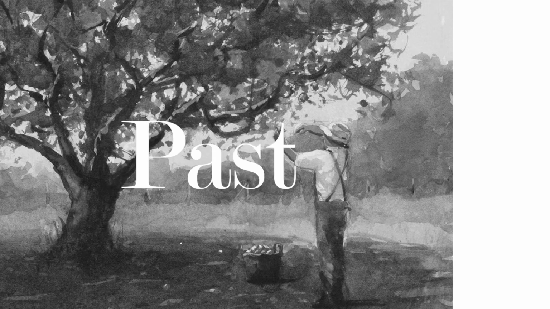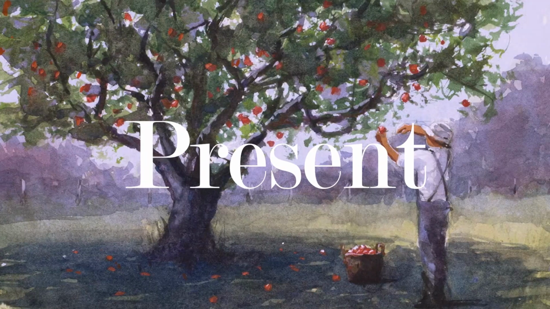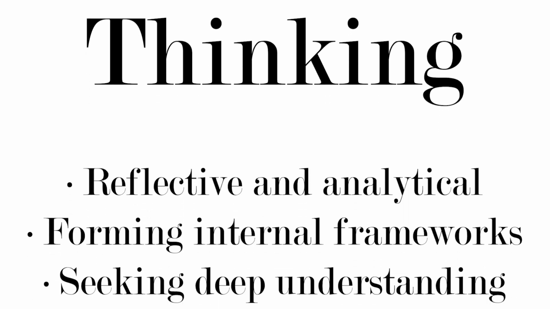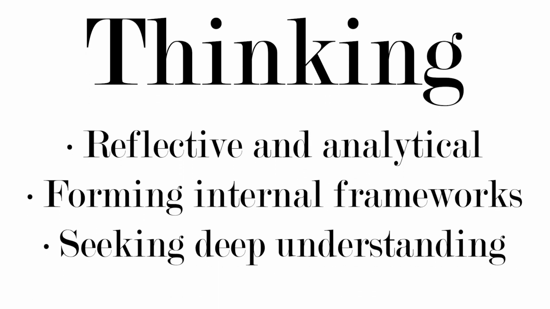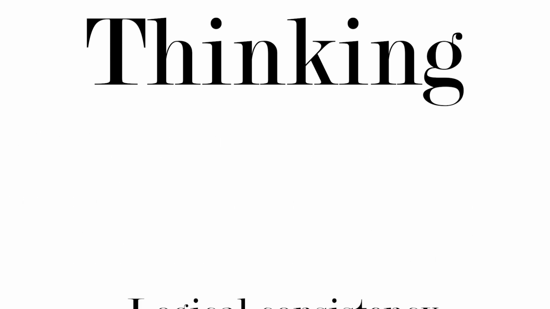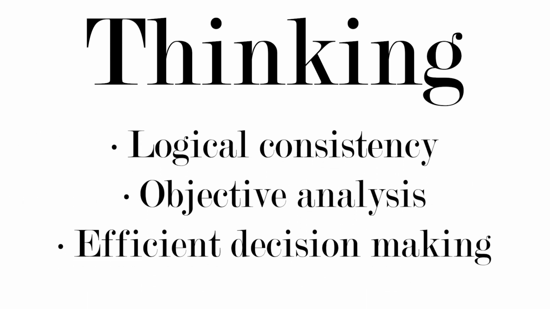Thirdly, we have introverted sensing and extroverted sensing. Introverted sensing draws on past experiences and memories to understand the present. Extroverted sensing focuses on the present. It focuses on tangible details and information from the senses. Lastly, there's introverted thinking and extroverted thinking. Introverted thinking is reflective and analytical, forming internal frameworks and seeking a deep understanding of concepts. Extroverted thinking seeks logical consistency, objective analysis, and efficient decision-making.